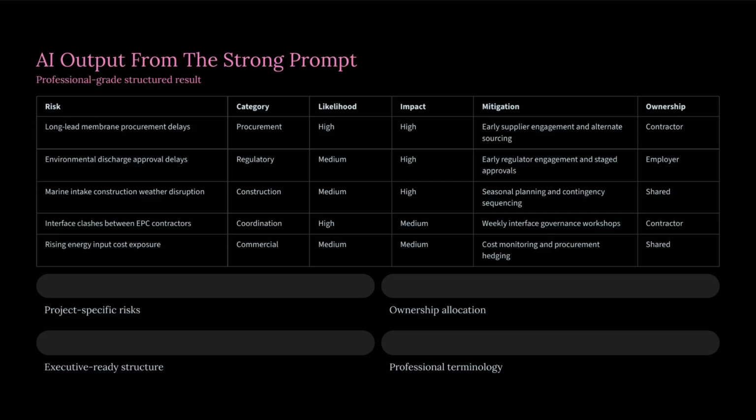Moving down to row 2, it identifies environmental discharge approval delays under the regulatory category, identifying the employer as the true risk owner. Look at row 3, marine intake construction weather disruption, which maps perfectly to the desalination context we provided. It suggests seasonal planning and lists ownership as shared. It goes on to identify interface clashes between EPC contractors under coordination and rising energy input cost exposure under commercial.